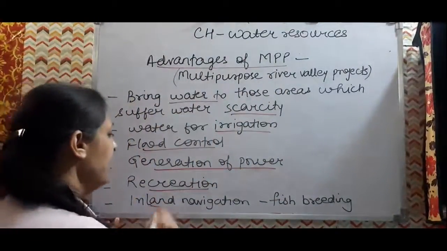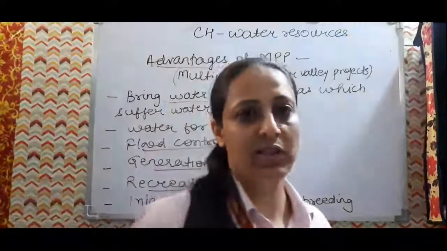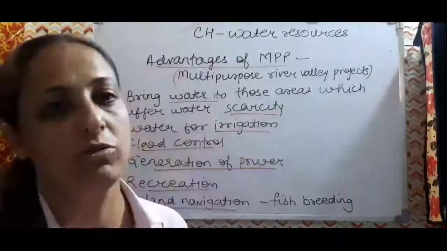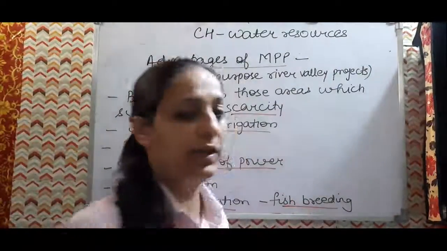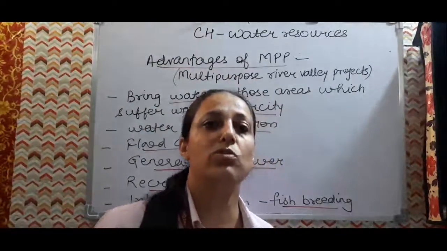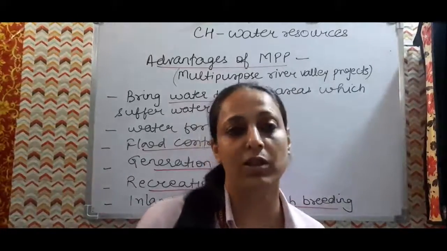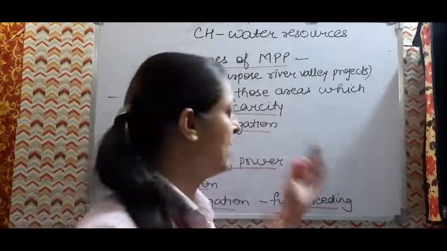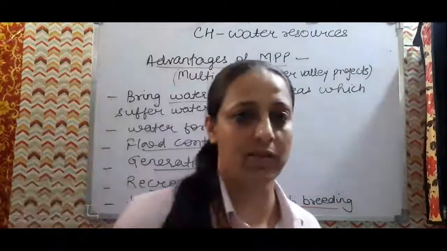Inland navigation is promoted, so the waterways within the domestic region can also be supported here. And fish breeding. Many people can go for this kind of economic activity, especially those near the coastal area. Fish breeding can be done so that ample seafood is available. So these are some of the advantages we have discussed of the multi-purpose river valley projects.